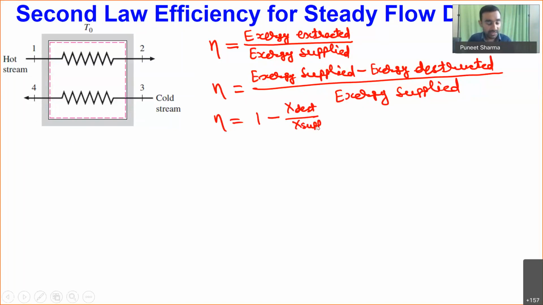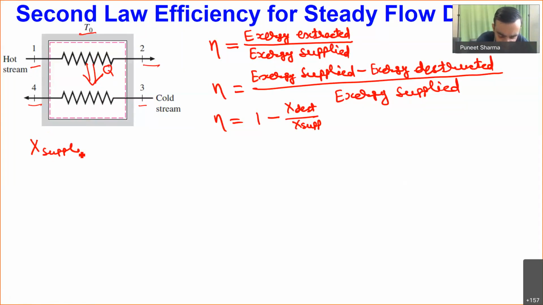Okay, so now let me take the example of a heat exchanger. I have a heat exchanger where the surrounding temperature is T0, and we have a hot stream changing its thermodynamic state from 1 to 2, and a cold stream changing its state from 3 to 4. So we will have some transfer of heat from the hot medium into the cold medium. Heat is transferring from hot to cold, so the hot stream is supplying exergy to the cold stream, and the cold stream is extracting some fraction of that exergy.